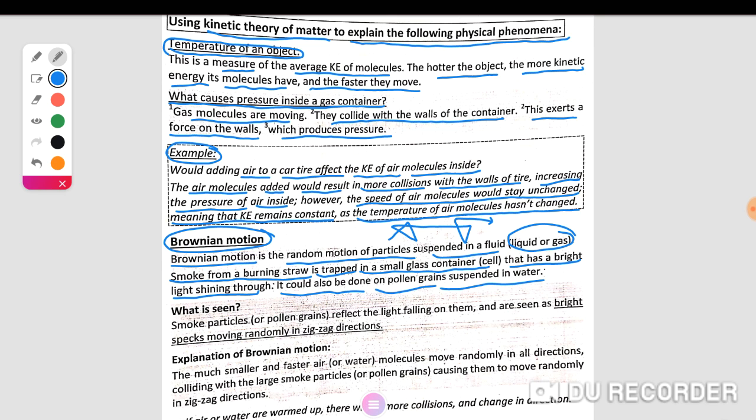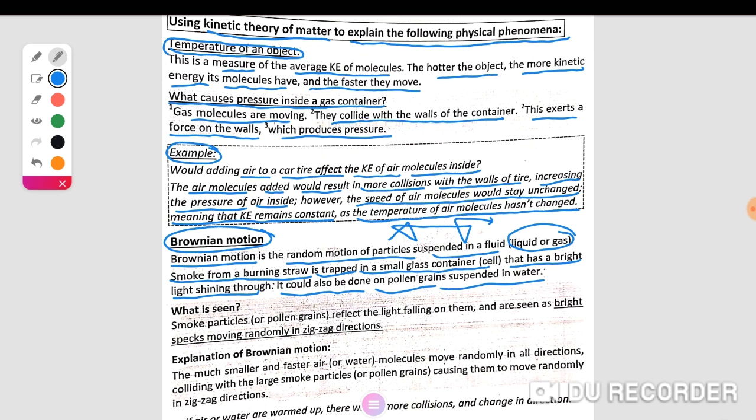Fluid, liquid or gas. The meaning of Brownian motion: random motion of particles suspended in a fluid, liquid or gas. Gas, like the smoke particles from burning straw trapped in a small glass container. Another example in liquid: pollen grains suspended in water.